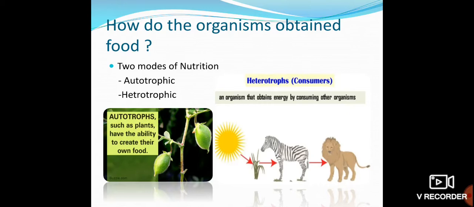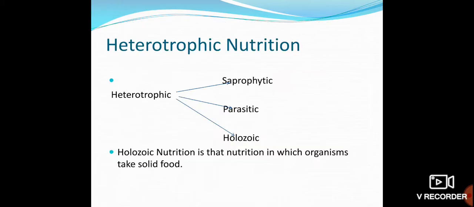Now the lion eats the zebra. This complete chain is known as the food chain. So the zebra and lion are heterotrophs, and they directly or indirectly depend upon autotrophs, that is, the plant. I think it is clear to you about the food chain and the dependency of the lion and zebra on plants.